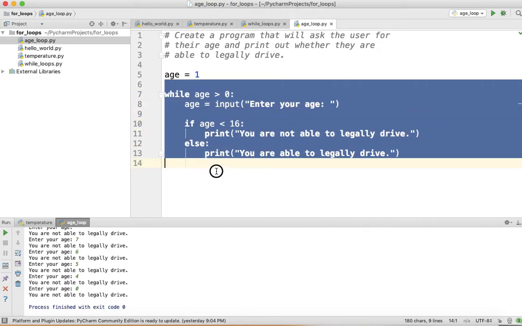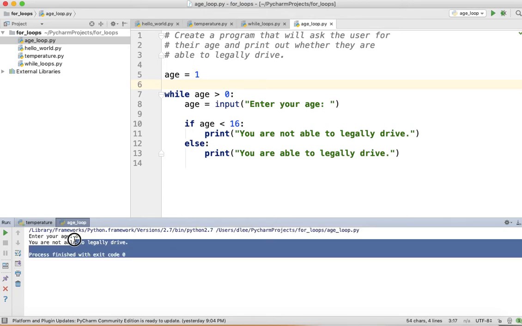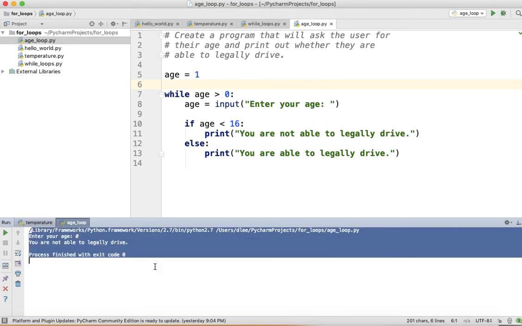Sometimes that could be an infinite number of times. Sometimes that could be even just one time. So if I run the program and I enter 0 and hit enter, bam, it stops. So when you don't know how many iterations you want the while loop to run, you use a while loop. When you do know how many iterations you want the loop to run, then you use a for loop.